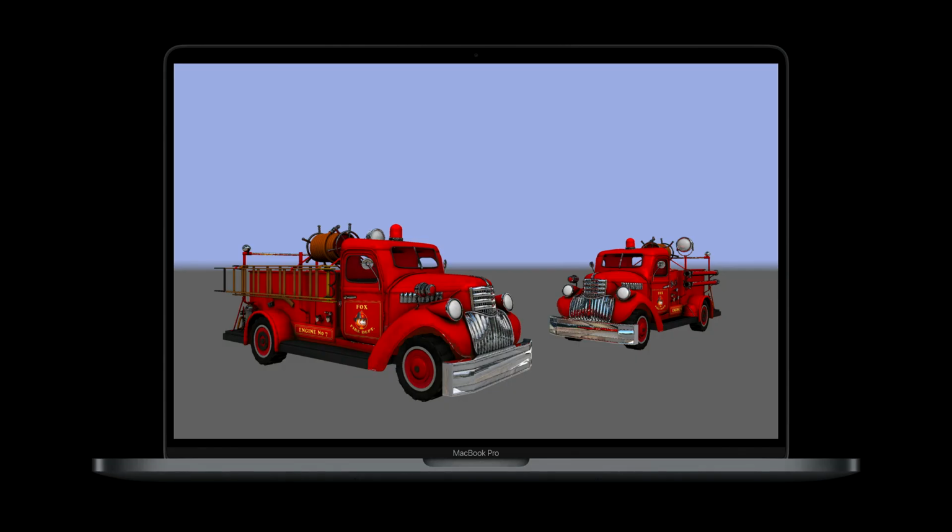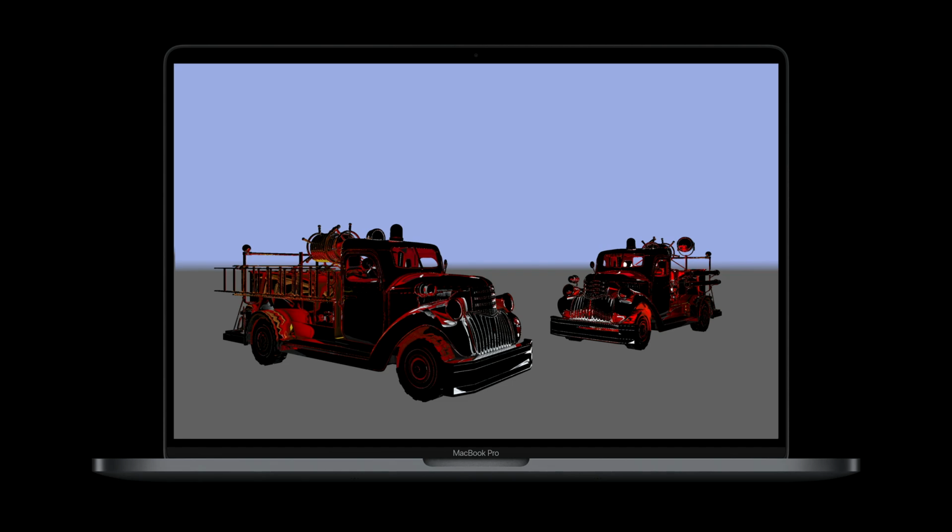To help you bring these concepts into your own engine, we're going to be releasing a companion code sample that shows a concrete implementation of all of this. This is a hybrid rendering sample that calculates ray trace reflections for a scene loaded with the Model I/O framework. The sample shows how you can encode a bindless scene that matches the ray tracing acceleration structures. And it also shows how to find intersections and correctly shade their associated pixels directly from your ray tracing shaders. As we can see here, the sample also allows directly visualizing the output of the reflection ray tracing shader just at the points where the rays intersect the trucks. This is great for iteratively experimenting with a reflection algorithm.